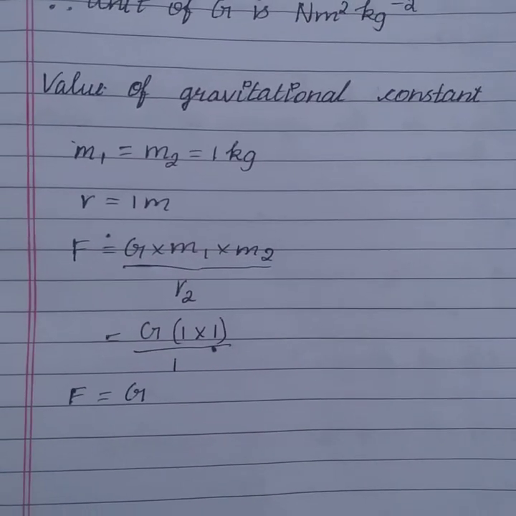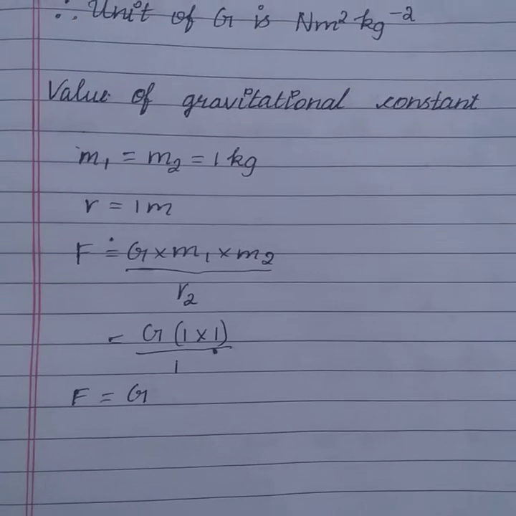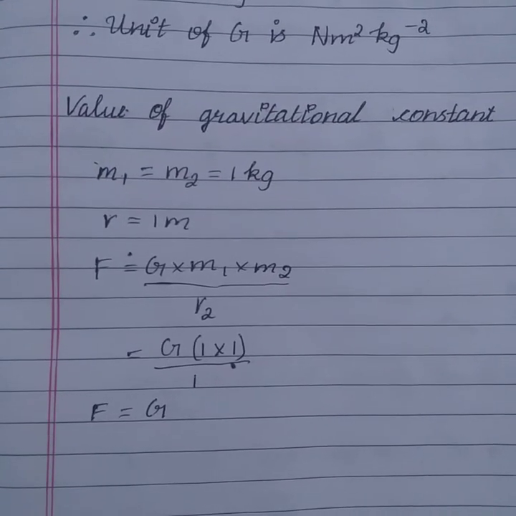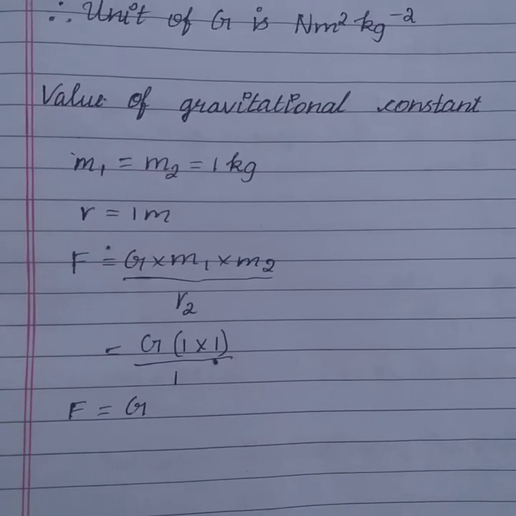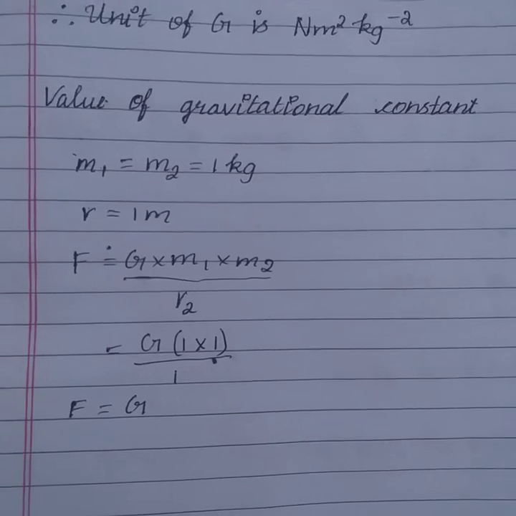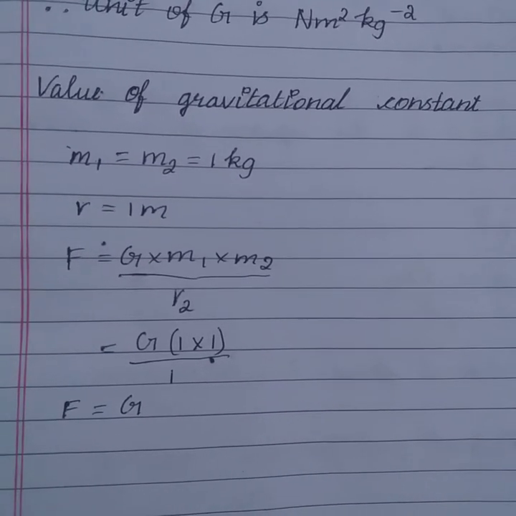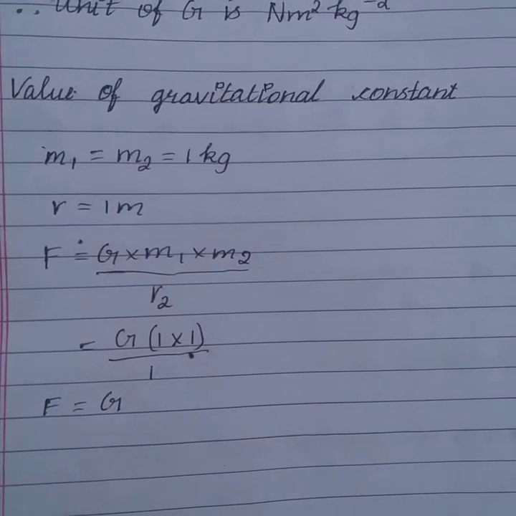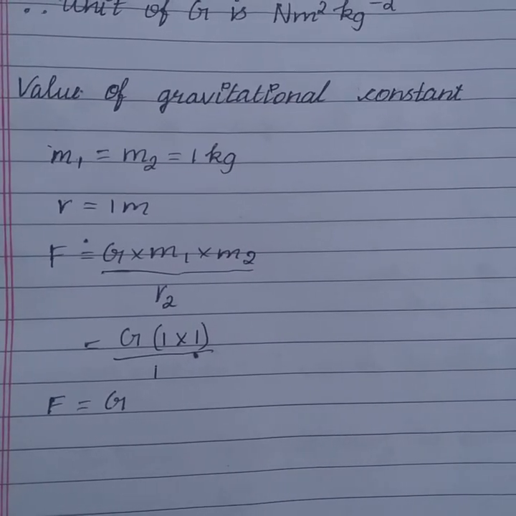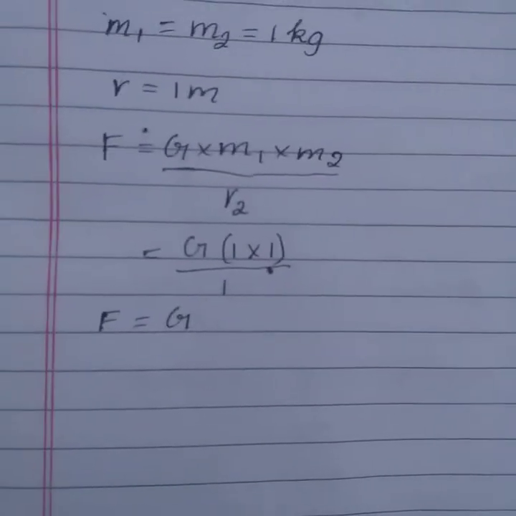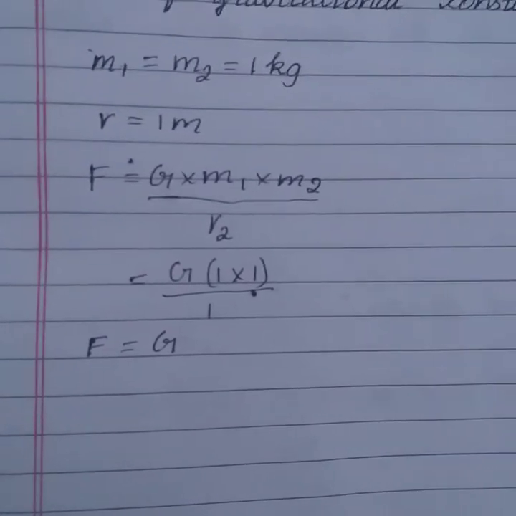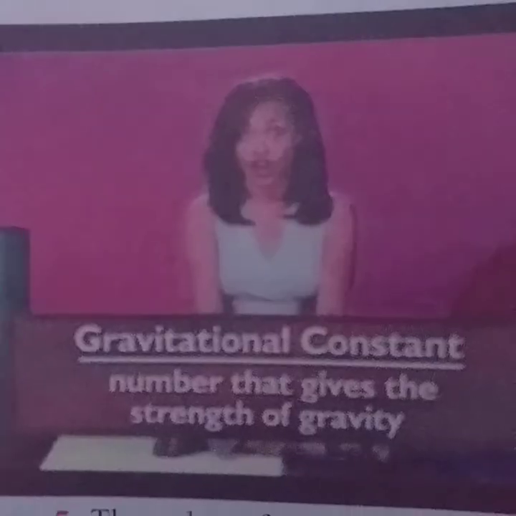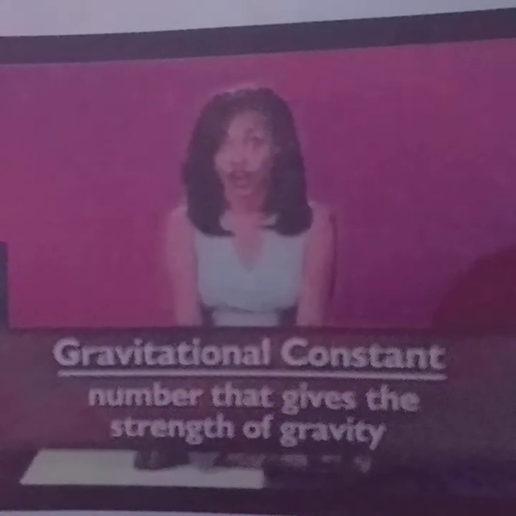If the masses m1 and m2 of the two bodies are 1 kilogram and the distance r between them is 1 meter, then putting m1 equal to 1 kg, m2 equal to 1 kg and r equal to 1 meter in the above formula, we get F equal to G into 1 into 1 by 1, that is F equal to G, when m1 equal to m2 equal to 1 kg and r equal to 1 meter. Gravitational constant is the number that gives the strength of gravity.